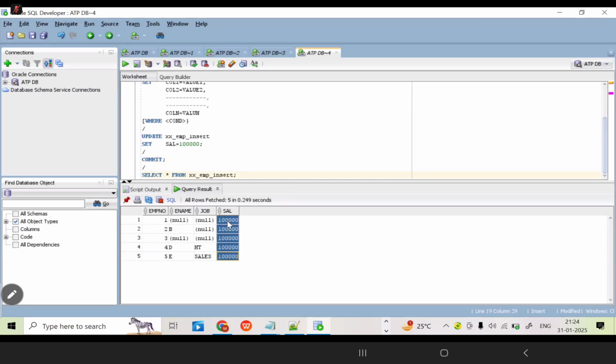Yes. In the previous data, two employees had null values. One employee had 2,000, one had 4,000, one had 6,000. Now all the employee salaries should be the same, as of now. How can we change this data? Which command can support it? By using the update command only.